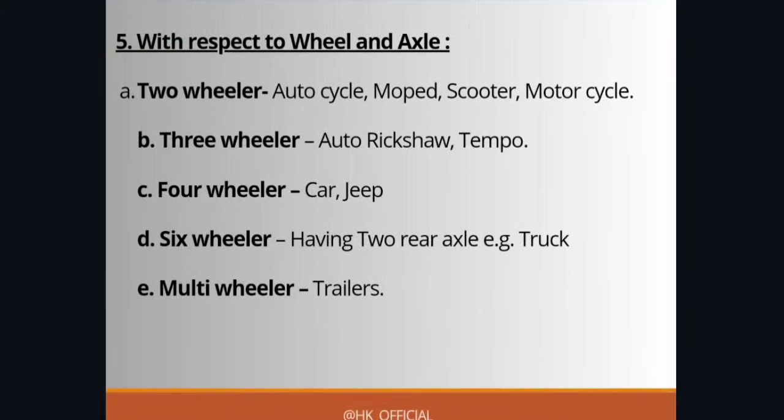Then fifth one, with respect to wheel and axle. So here this is also very easy part in which we can classify our automobiles like two-wheelers, three-wheelers, four-wheelers, six-wheelers and multi-wheelers. So in two-wheelers you can give example of cycle, moped, scooter, motorcycle; three-wheelers, auto rickshaw, tempo; then four-wheelers, car, jeep; six-wheeler having two rear axles, for example truck; then multi-wheelers like trailers, okay, train you can take. So these are with respect to wheel and axle, with respect to six-wheeler if we consider truck.